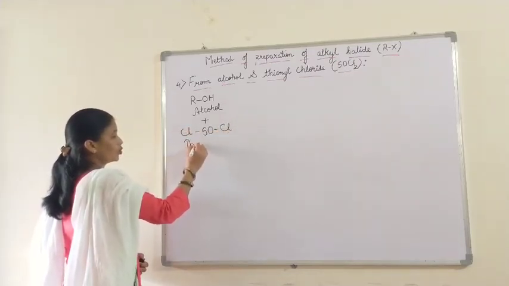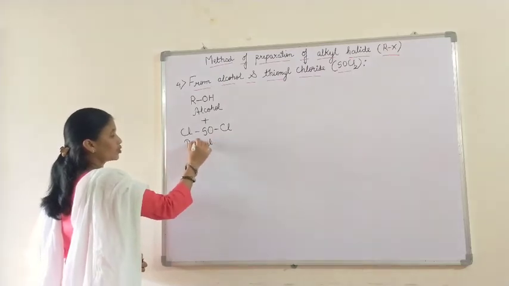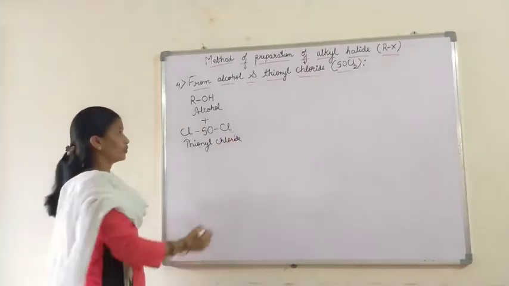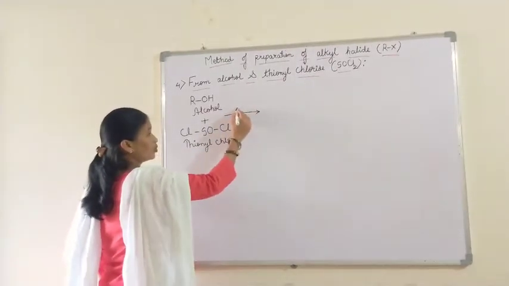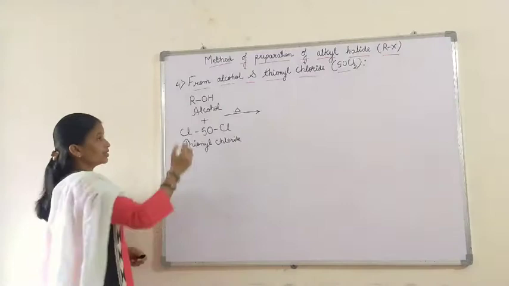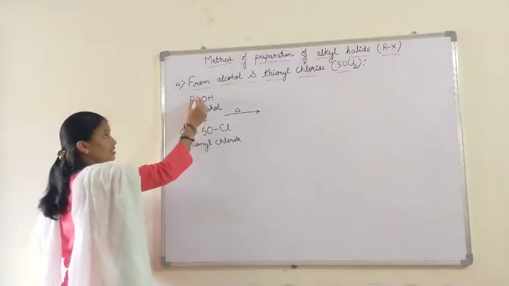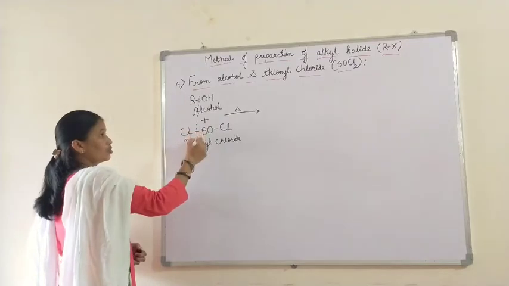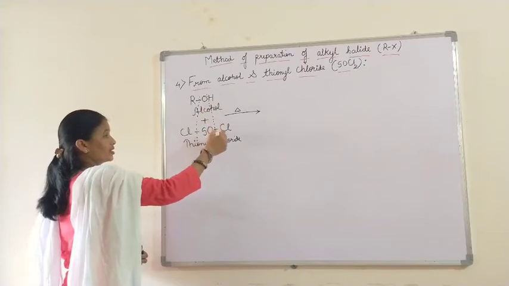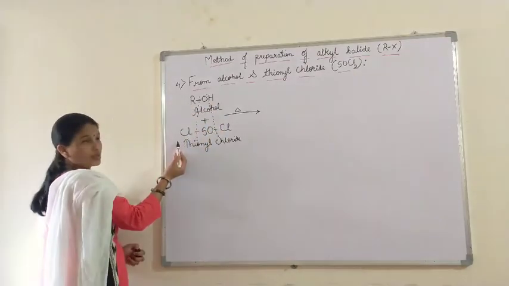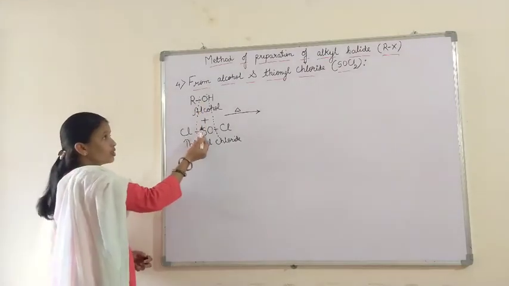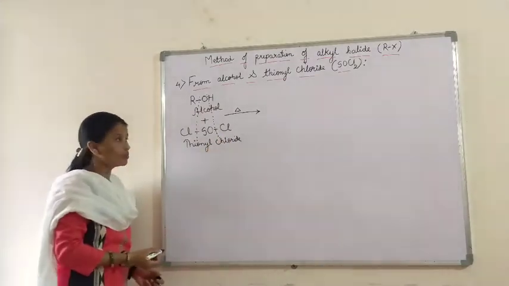Thionyl chloride is also called sulfonyl chloride. Both are heated. The aim is to prepare the alkyl halide. Then the R–OH bond breaks, and the same O–H bond also breaks in this way, and thus RCl is formed, SO2 gas is evolved, and HCl will be formed.